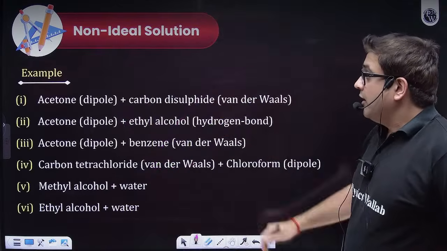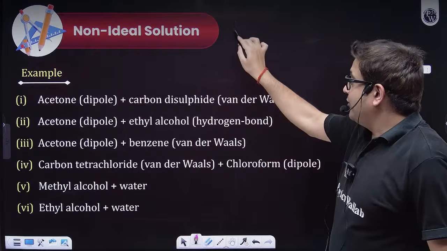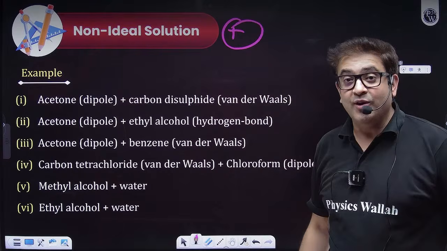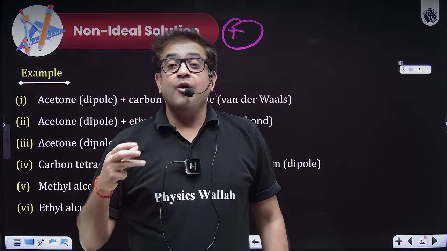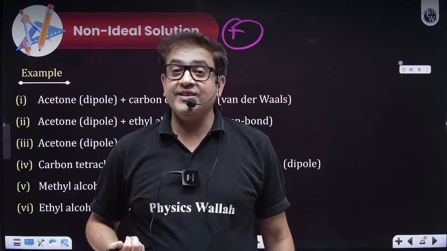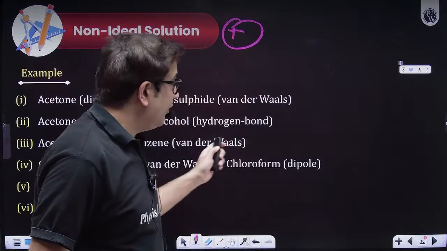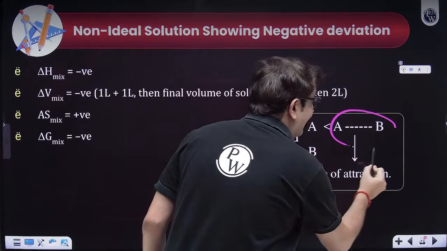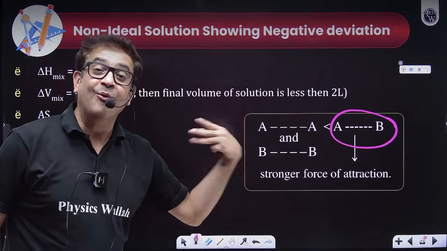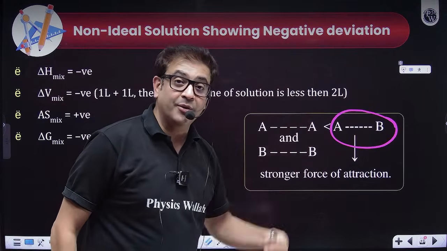Now, for non-ideal solutions showing positive deviation from Raoult's law, what are the options? Now, a very smart trick. The only way we can have negative deviation is when the A-B interaction is more, when you have strong bonding between two different molecules.